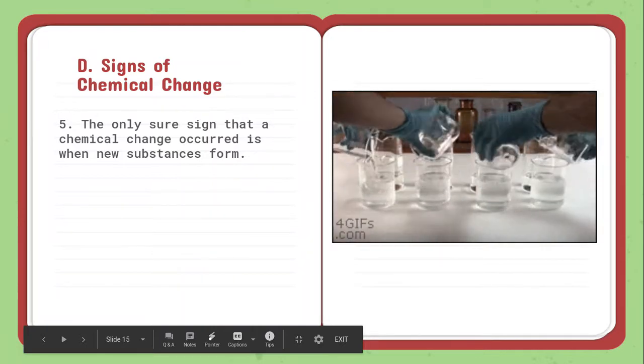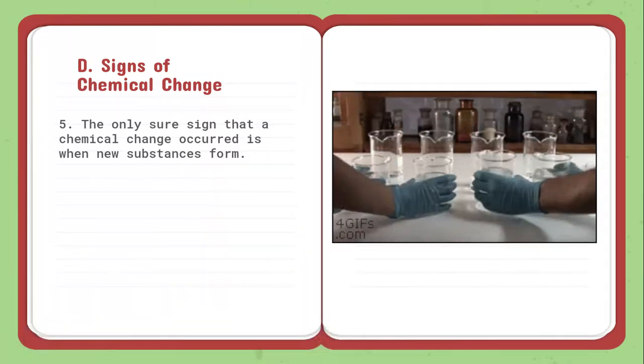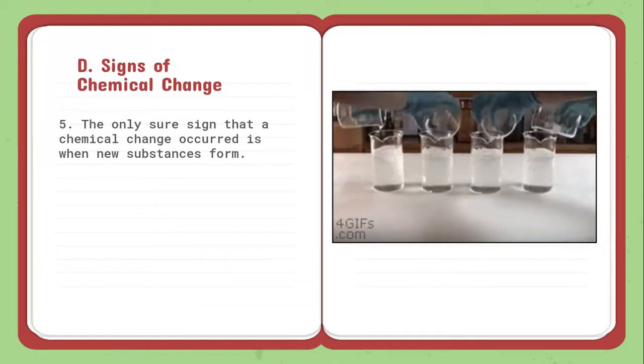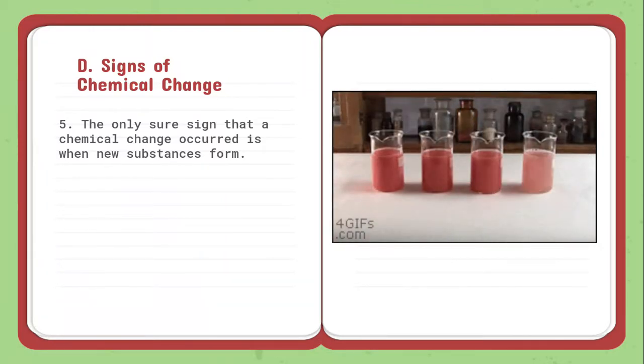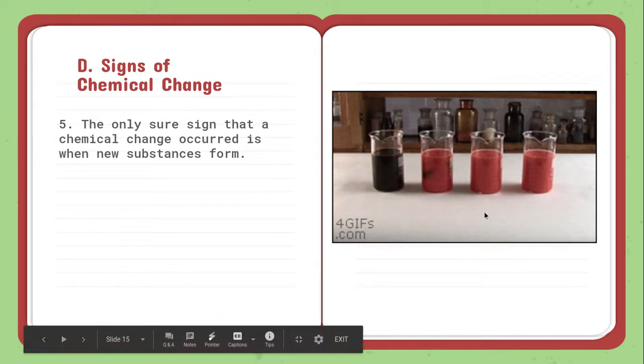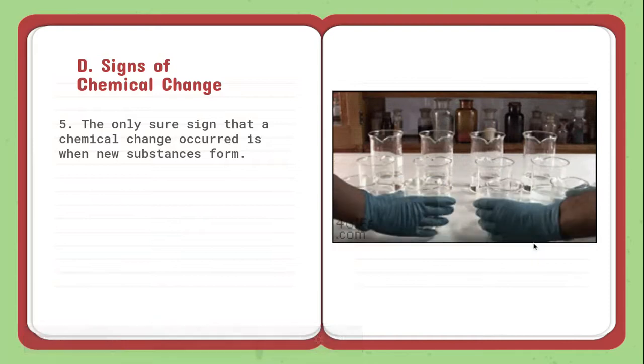The only sure sign that a chemical change has occurred is when we have a new substance. So if they mix these materials together, they're going to blend differently, and in that blending, they're going to create a brand new substance. So that is a chemical reaction because I created a new substance.